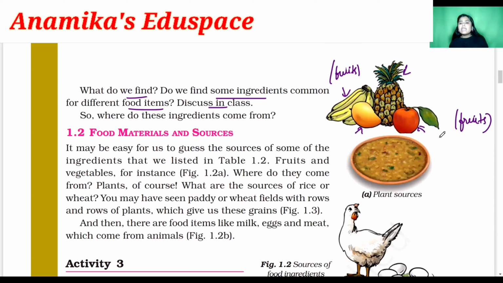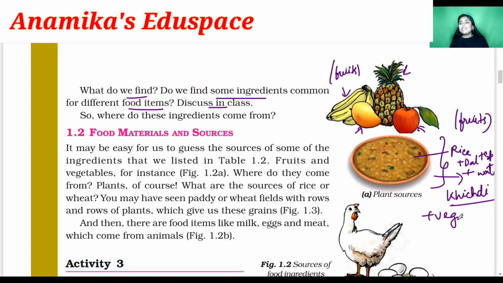Next is from plant sources. So this is a type of khichdi. For making khichdi we need rice, we need dal, we need water, we need spices, and we also need some veggies. So these are obtained from the plant sources.